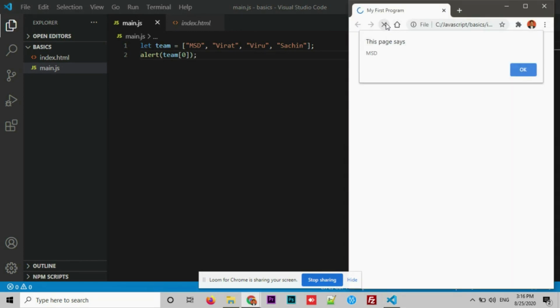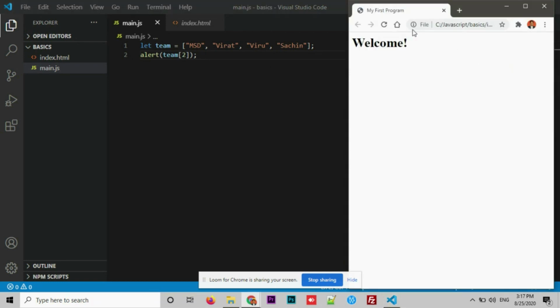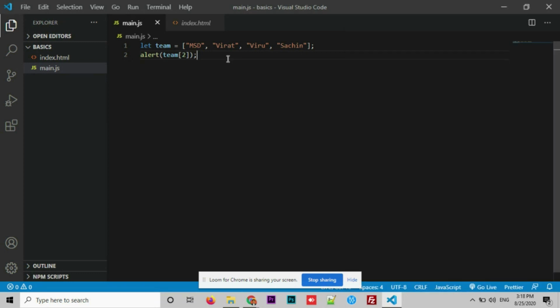Let's refresh. See this. As I have used the alert box here, it has displayed MSD. Why? Because I used index 0. Inside the first index, the element which is stored here is MSD. Let's try with the other one. I'm using 2 here. Any guess what would be the alert? Let's refresh. Okay, all right. This is how we can create an array and we can access any element inside the array.